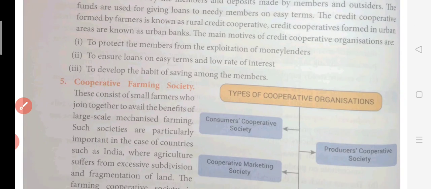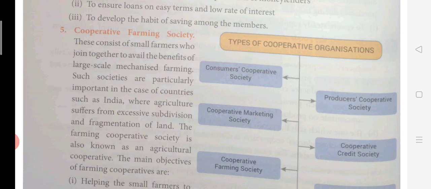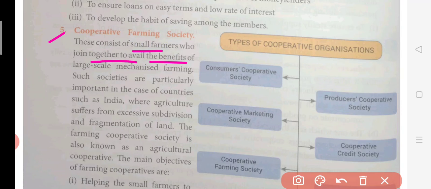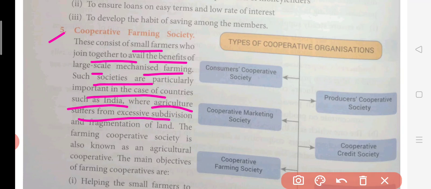Now the fifth one is the cooperative farming society. What is a cooperative farming society? This consists of small farmers who join together to avail the benefits of large scale mechanized farming. Such societies are particularly important in countries such as India, where agriculture suffers from excessive subdivision and fragmentation of land. The farmer cooperative society is also known as agriculture cooperative.